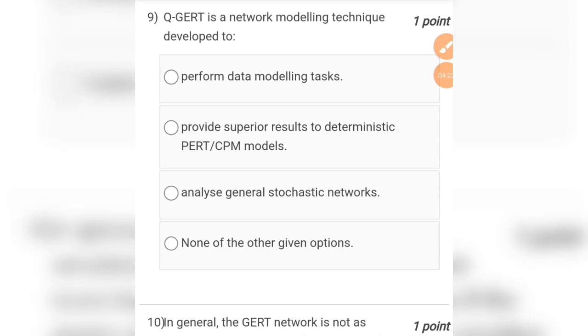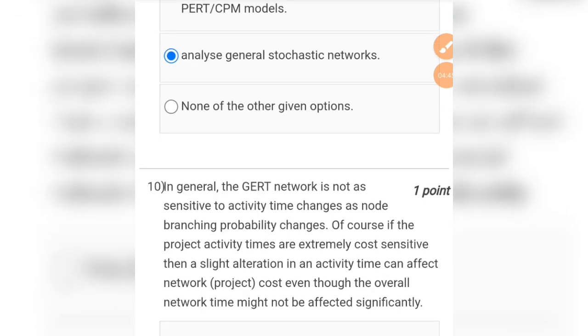Question number 9 is, QGERT is a network modeling technique developed to: perform data modeling tasks, provide superior results to deterministic PERT CPM models, analyze general stochastic networks, none of the other given options. So the correct answer will be analyze general stochastic networks.